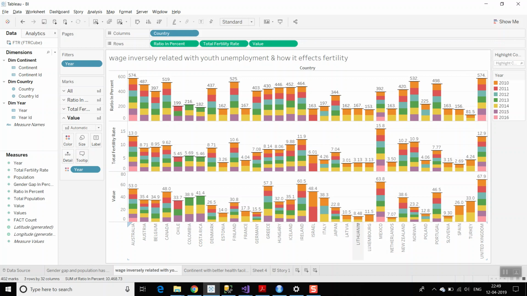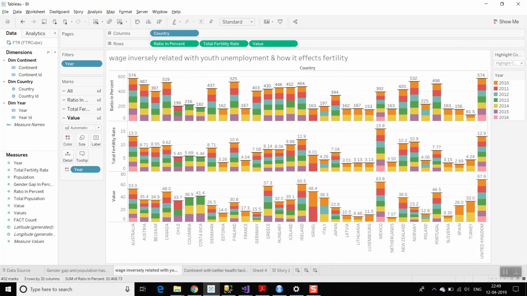We can see Lithuania has the minimum fertility, that is 1.5, with a value of 5.18, and it really goes on increasing with the population. What I want to discuss here is that wage is inversely related with youth in employment, and it has no effect on fertility.